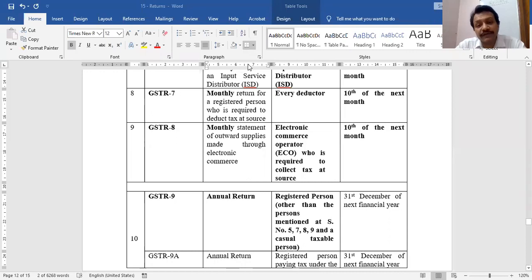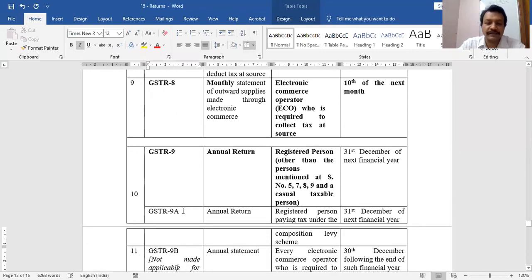For composition levy people, those people are also required to furnish their annual return, but their form number is different. Their form number is 9A. That's it. Due date is again the same, but for a composition levy person, the annual return form number is different. It is 9A. Due date is same, 31st December of the next financial year.